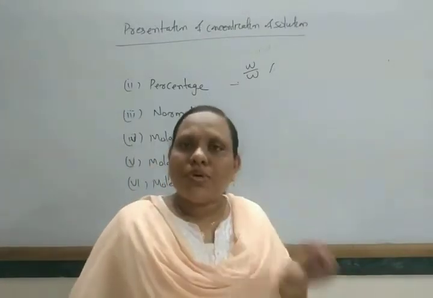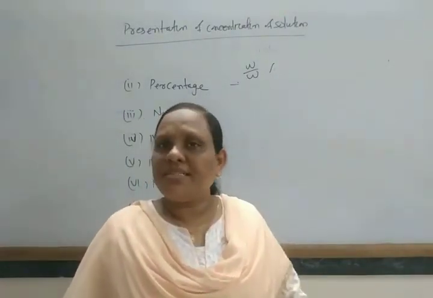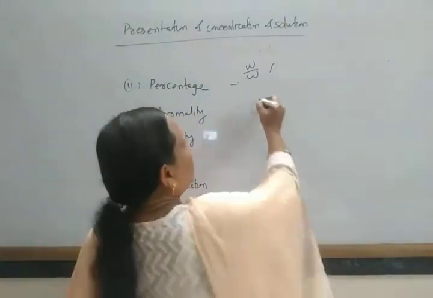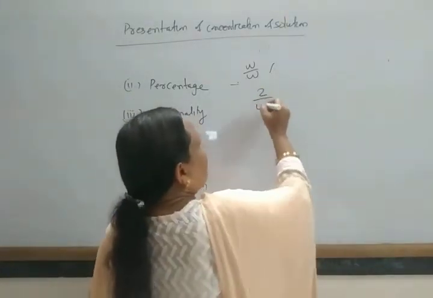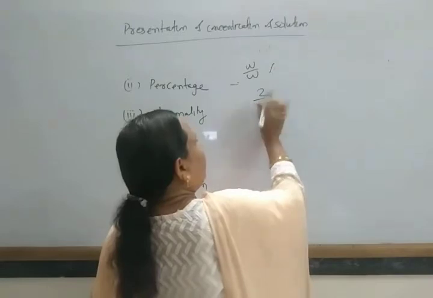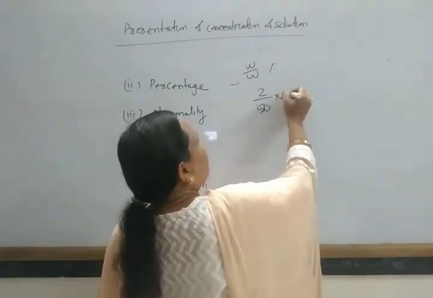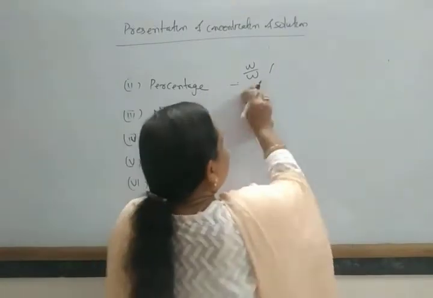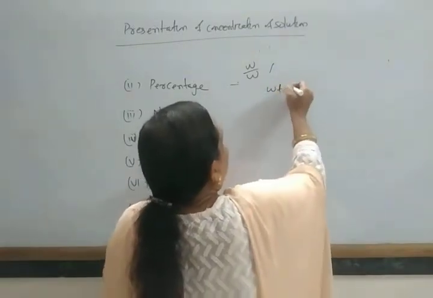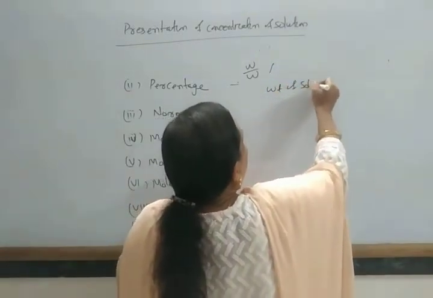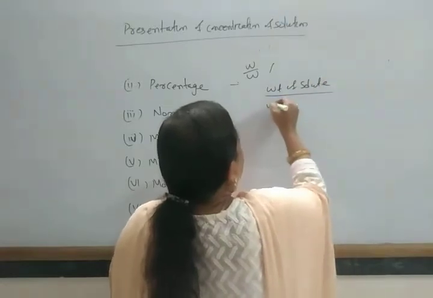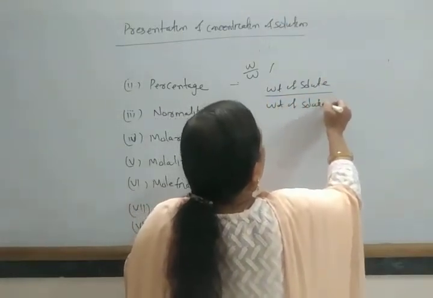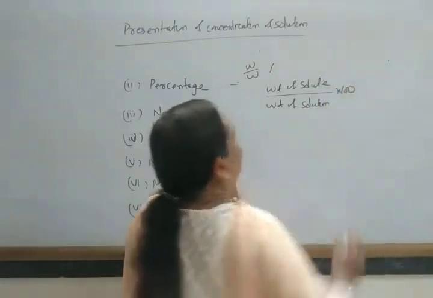Suppose 2 gram of sodium hydroxide is present in 50 gram of solution, so 2 by 50 into 100. Okay, so weight by weight is weight of solute by weight of solution into 100.